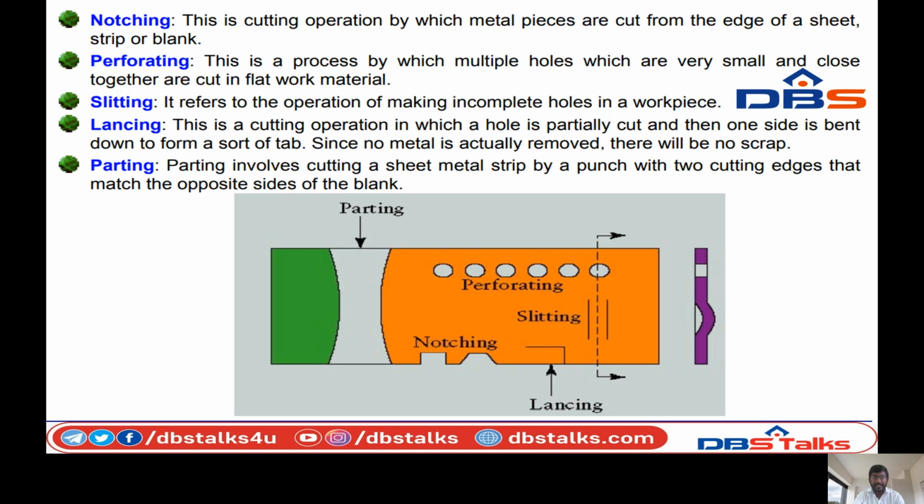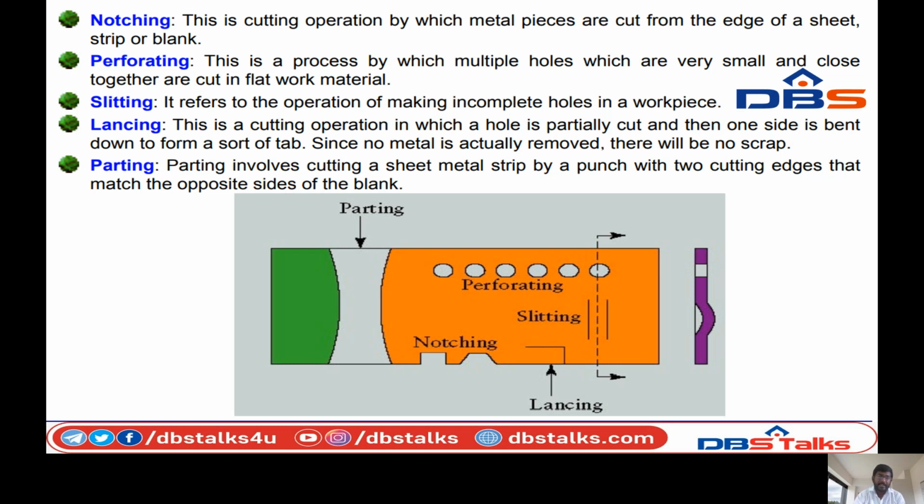Perforating. It is the process by which multiple holes, which are very small and close together, are cut in flat work material. We can see the diagram. This is the flat workpiece material. Perforating makes multiple very small holes, and the distance between the holes is very close. This is the perforating operation.